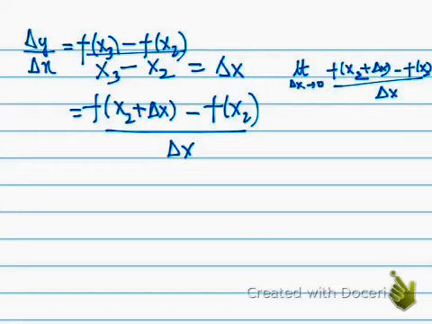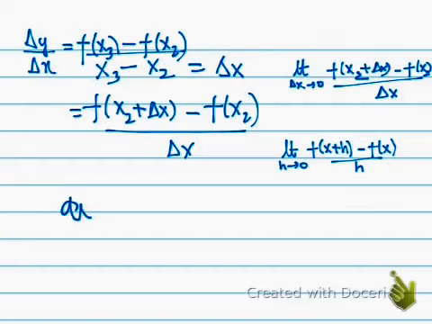Now I substitute delta x by h. So what will I get? I will get limit h tends to 0, and let us suppose that at any value I want to find it, so I replace x2 by x, and it is f of x plus h minus f of x over h. So that is the derivative of anything.